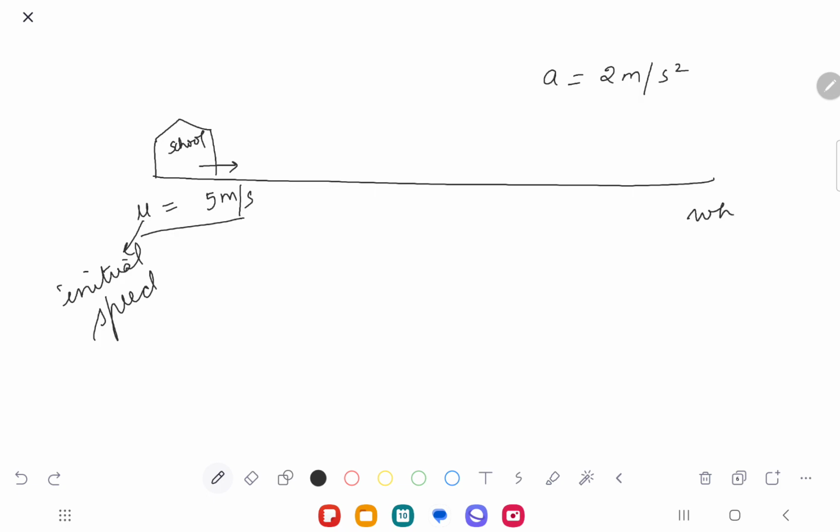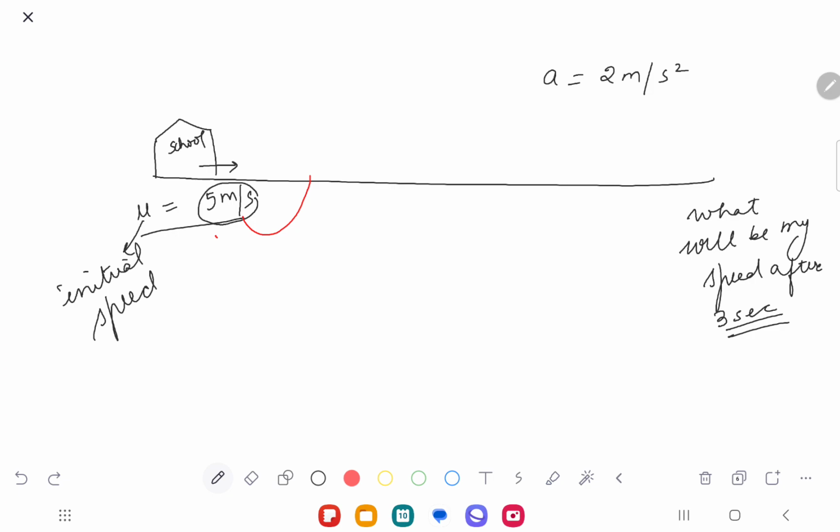So what will be my speed after 3 seconds? My initial speed is already 5, and it increases by 2 meters every second. Yes, so in 3 seconds, it would be 11 meters per second. Exactly.